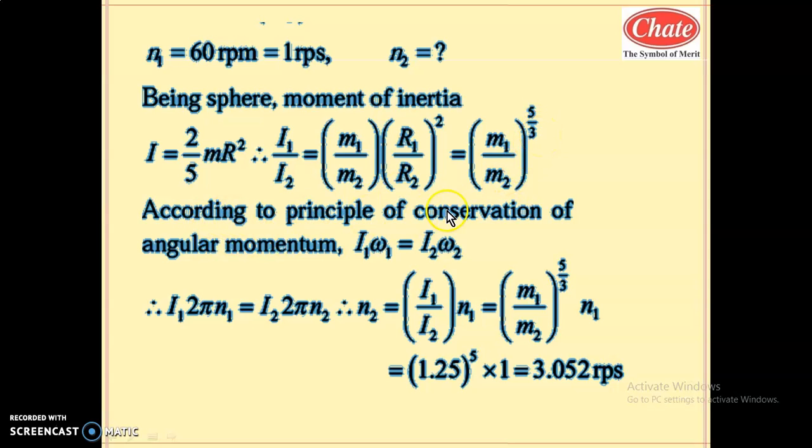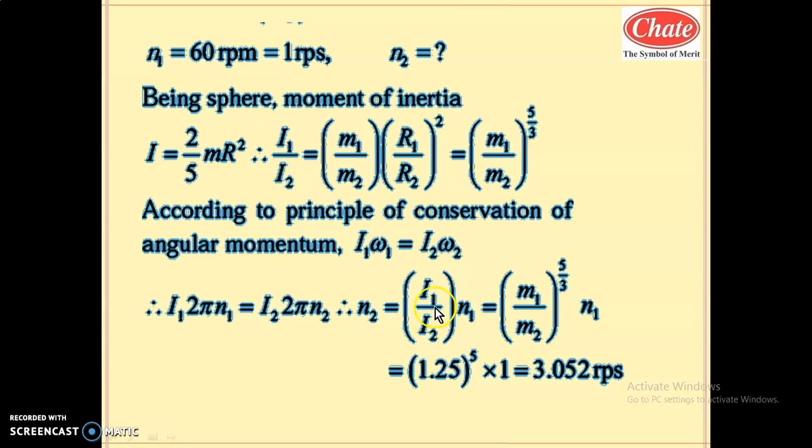Now using the principle of conservation of angular momentum, I1 omega 1 equals I2 omega 2. Here omega is further split as 2 pi n1 and 2 pi n2, and cancelling 2 pi from the equation, we get I1 n1 equals I2 n2. Now we have the value of I1 by I2. We have to find n2, and n1 is also known. So n2 becomes I1 by I2 into n1.